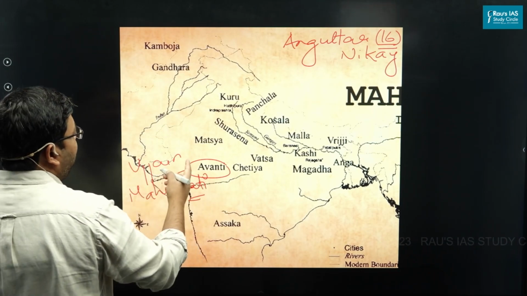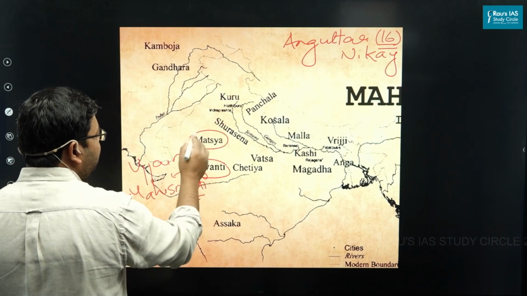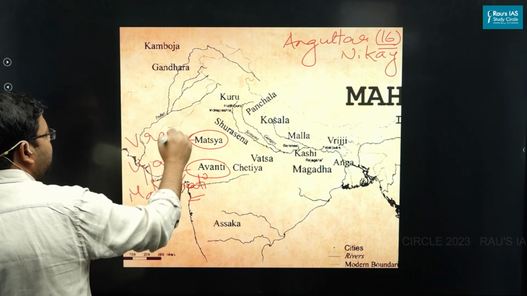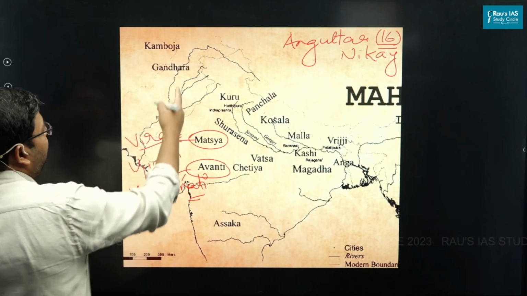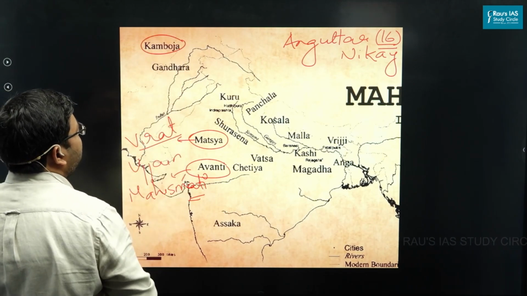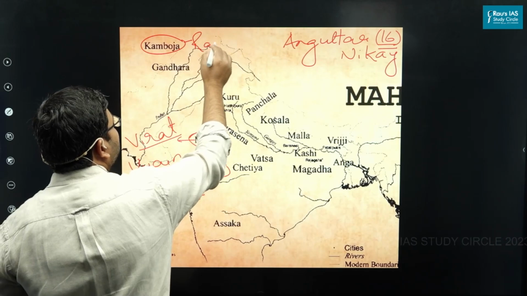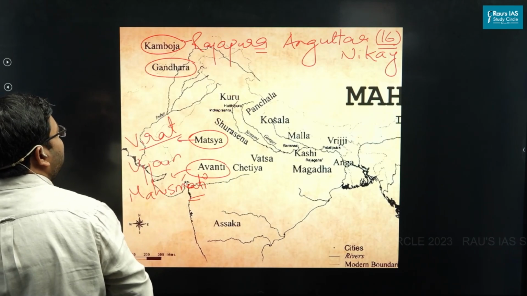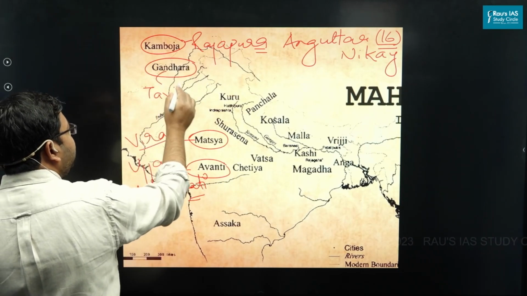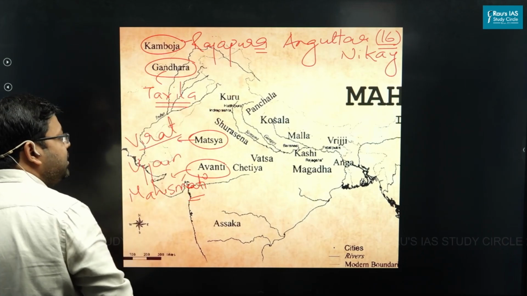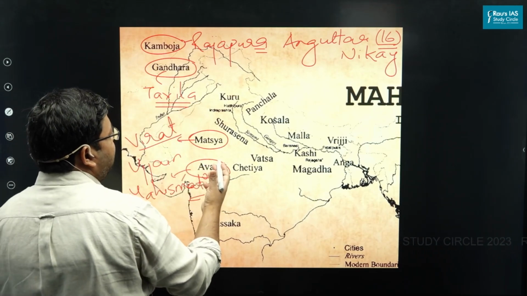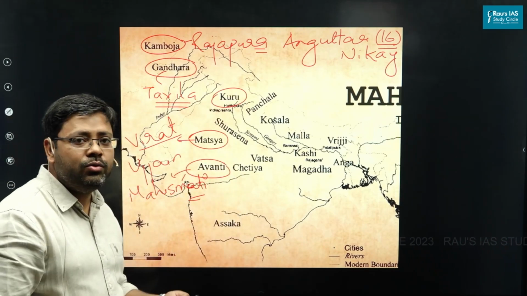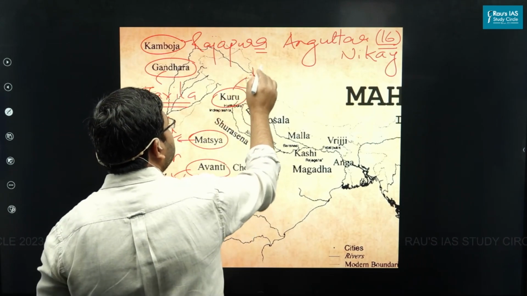Then another important kingdom or Mahajanpad was Matsya Mahajanpad. The capital of Matsya was Virat or Bairat. In the northwest, an important Mahajanpad was Kamboja. The capital was Rajapura. Another Mahajanpad was Gandhara. The capital was the super famous Taxila or Takshashila. The area ruled by Kuru, the Mahajanpad, would be called Kurukshetra, and it had two capitals. One of them was Hastinapur.